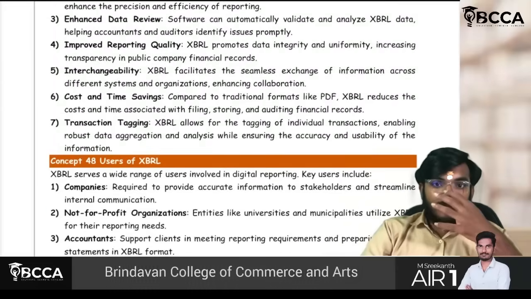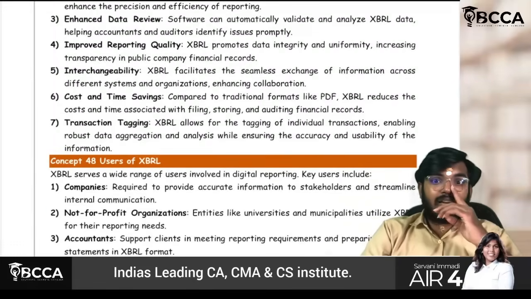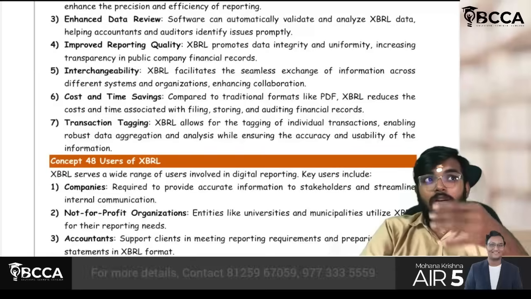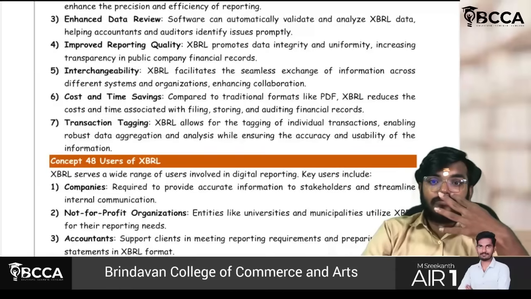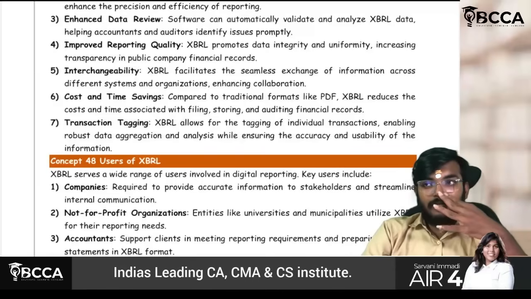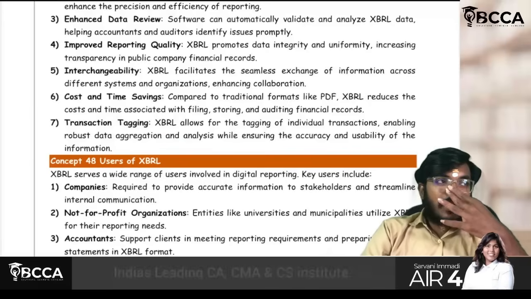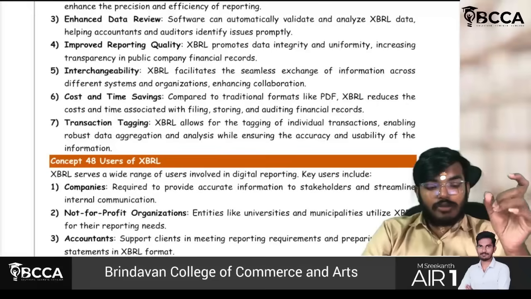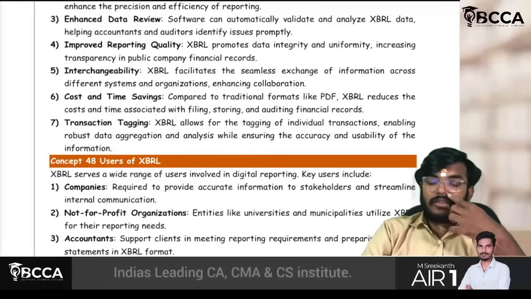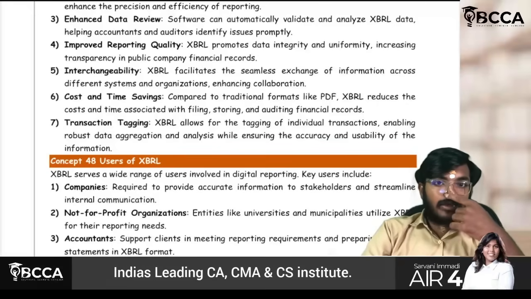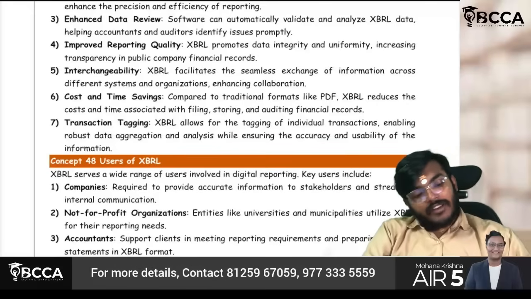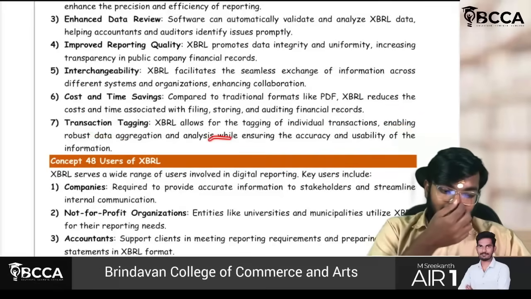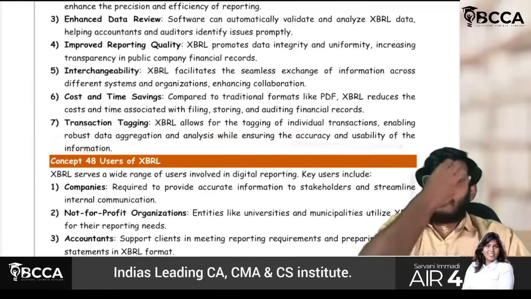So cost and time savings, as in PDF versus XBRL. See, if you observe, earlier financial statements were exported in PDF formats and all. Costs and time will be more. So in order to store audited financial records and all, XBRL will reduce the cost and time associated with that. Transaction tagging is nothing but tagging individual transactions, enabling robust data aggregation and analysis while ensuring the accuracy and usability of the information.